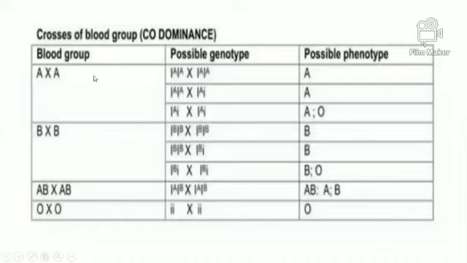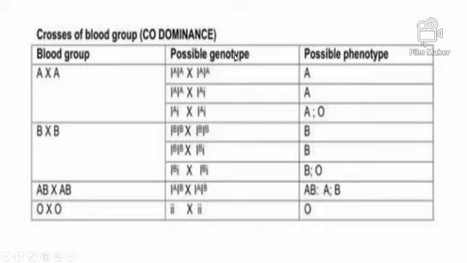Then, whenever blood group A is crossed with blood group A, the possible offspring have either A blood group or O blood group. Then in the case of B, what are phenotypes? Phenotypes and genotypes.